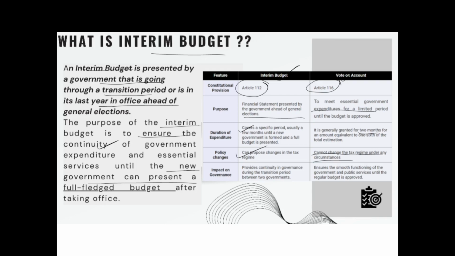Now, what is the impact? The interim budget ensures that there is continuity in governance. All the schemes and policies of the government run through. What is the purpose of a vote on account? It is for the smooth functioning of the government, so that the government can get relief. Suppose there is a need for some money for certain expenditure, that is provided by the vote on account. I hope this difference between vote on account and interim budget, and what the interim budget is, is clear. There might be a question on this.